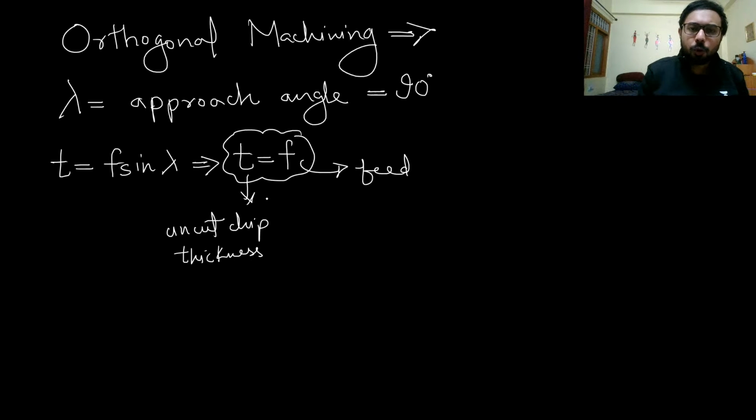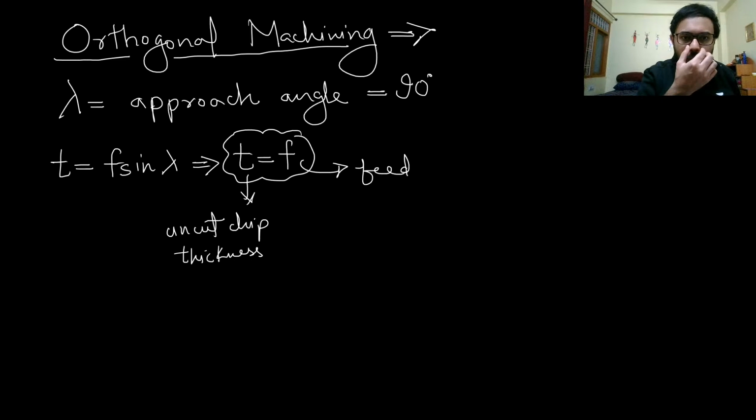So if orthogonal machining is given in the question, remember this part very importantly, because if you check previous year GATE papers, the 2019 paper, 2018 paper, you can find a question where orthogonal machining is asked to be assumed. So if we are asked to assume orthogonal machining, then we will take the approach angle lambda as 90 degrees. Therefore we will get the uncut chip thickness equal to F, because sine lambda will be equal to 1.